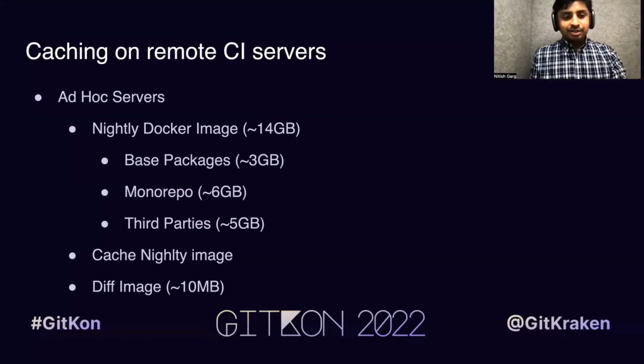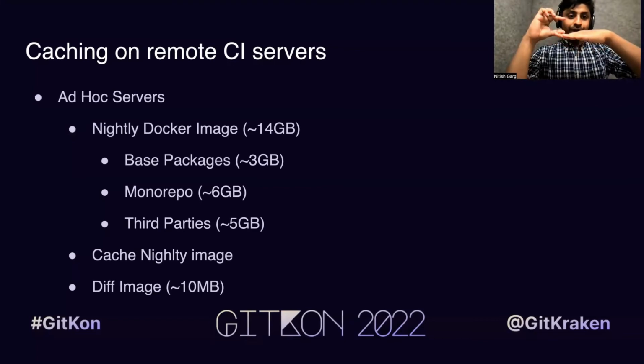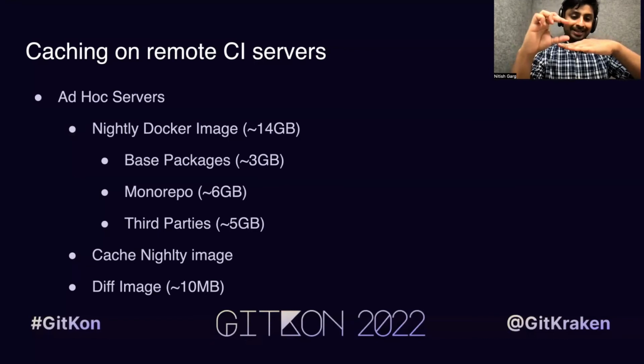Now let's imagine somebody creates a pull request or a diff. Then what we do is we go on the ad hoc server, we open a container for that nightly Docker image. In that container, we patch that particular diff, and we also patch all the third parties which may have been introduced in that pull request, and then we commit that container back. So now this extra layer sitting on top of the nightly Docker image, which essentially is the pull request itself that the user created, is very small, 10 MB in size, and that's the last layer.